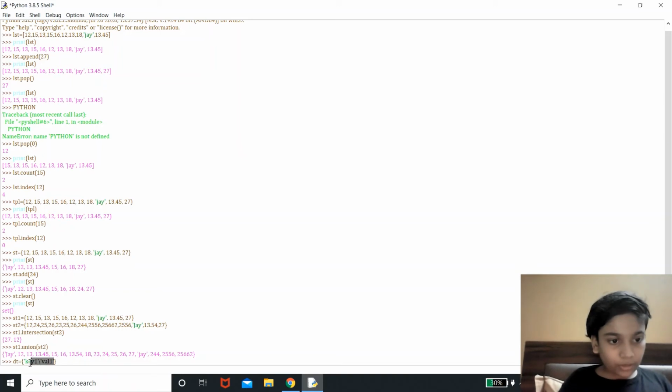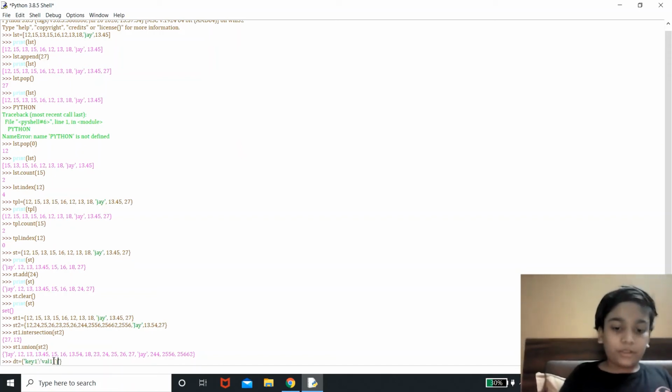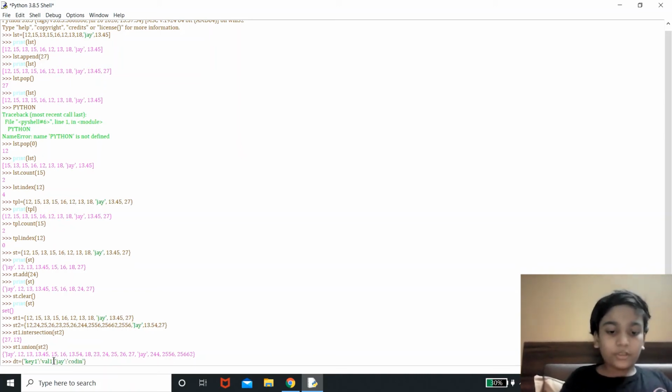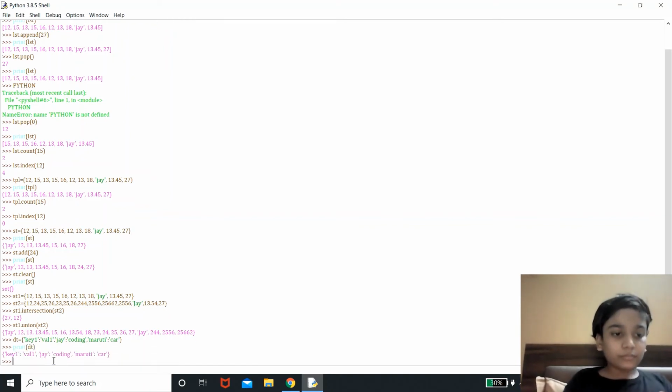I'm just going to copy it, or let me have some other keys, let it be j, coding, and then Maruti, and it's a car, so let it be car. Now let me print my dictionary. So it prints the key and the value.